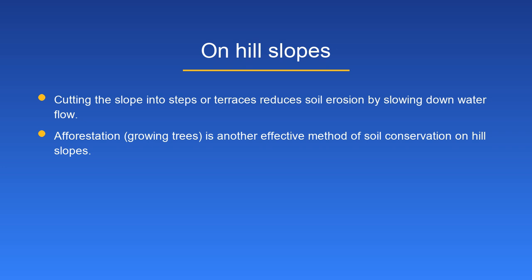On hill slopes, cutting the slope into steps or terraces reduces soil erosion by slowing down water flow. Afforestation, growing trees, is another effective method of soil conservation on hill slopes.